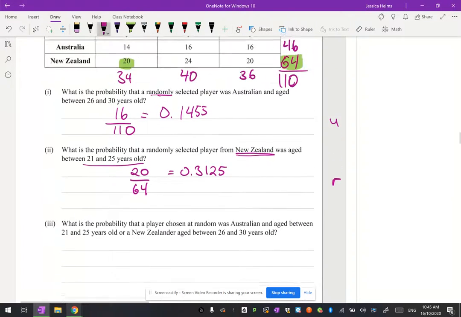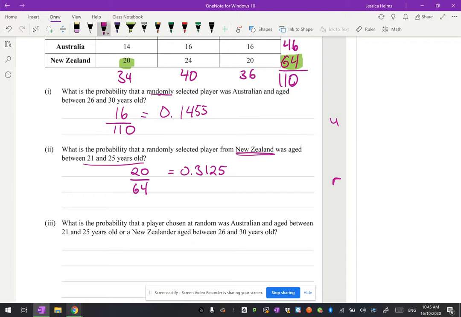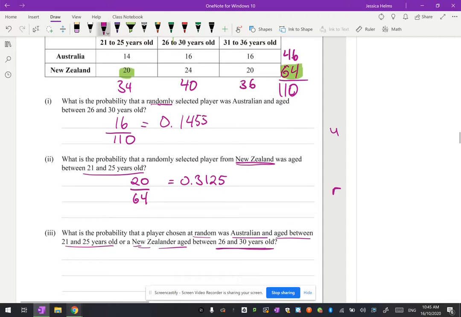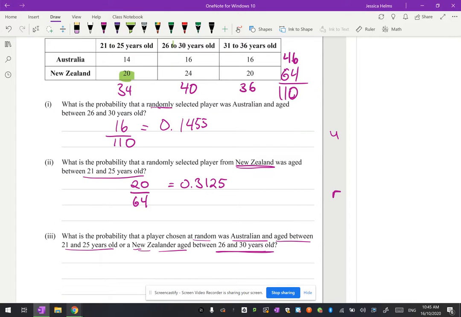Okay, so what is the probability that a player chosen at random was Australian and aged between 21 and 25 years old, or was a New Zealander and aged between 26 and 30 years old? We're picking them at random from the whole group again. Let's look at the first one: the Australian, 21 to 25-year-old. There are 14 Australians between 21 and 25, so 14 out of 110.